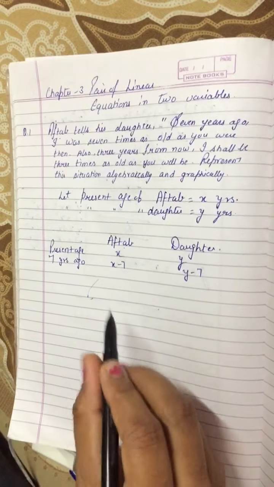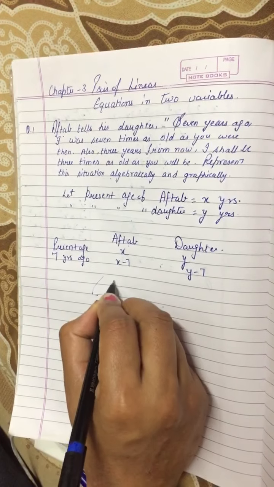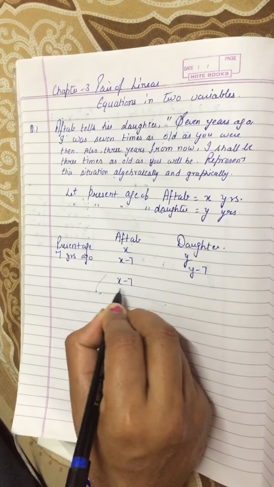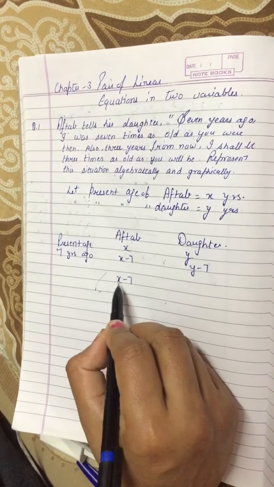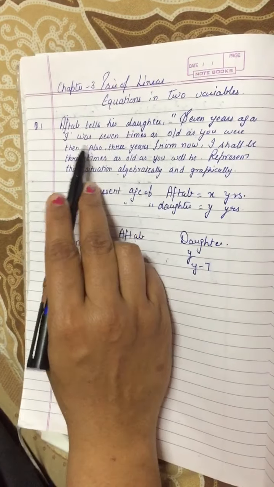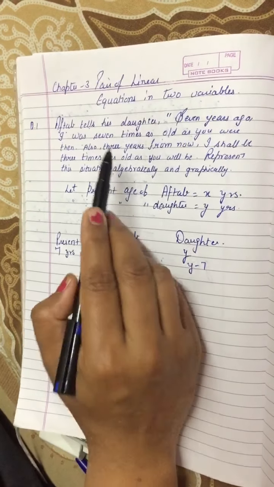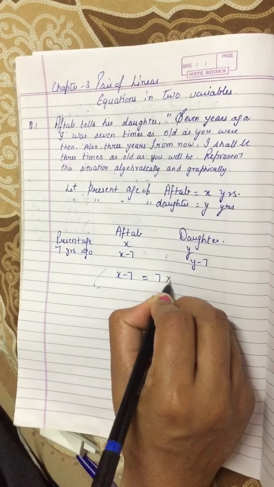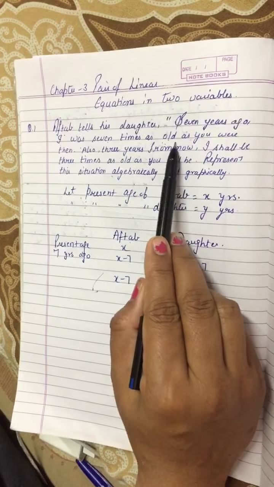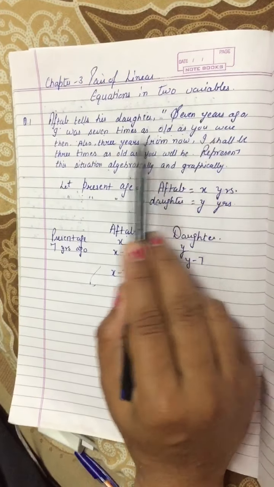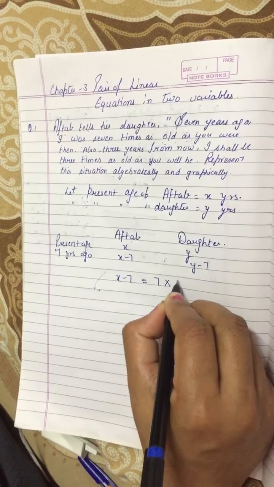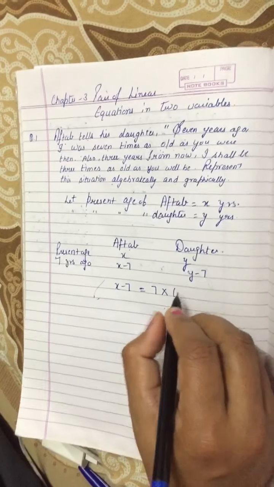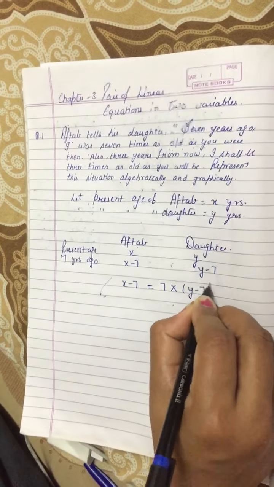Now according to the given condition, Aftab is talking: I was. I means who? I is Aftab, means x minus 7. Aftab is talking about himself. So x minus 7 was equal to 7 times, 7 multiplied by, as old as you were then. At that time, the age of the daughter was y minus 7.